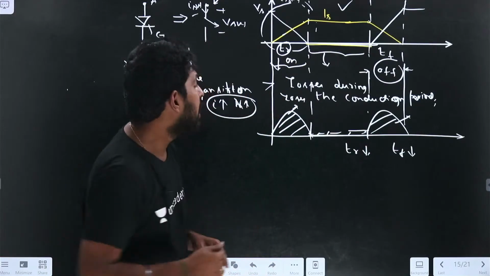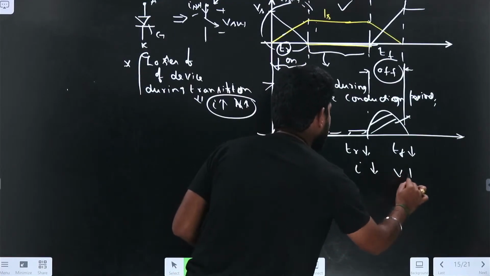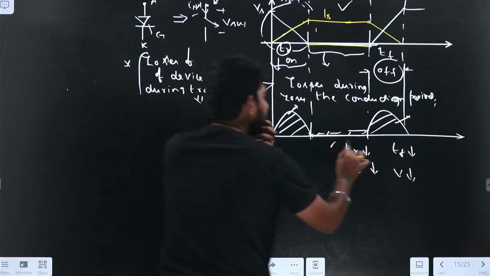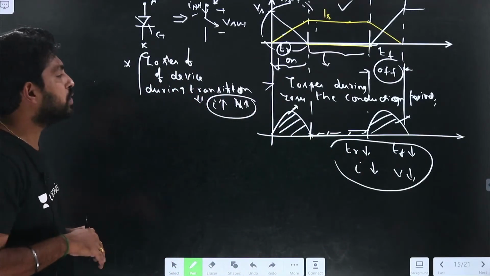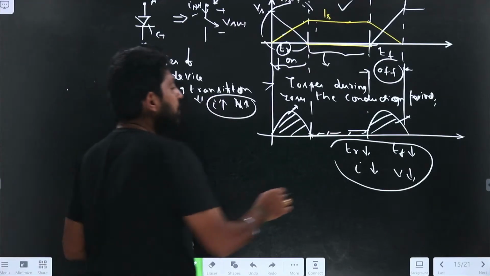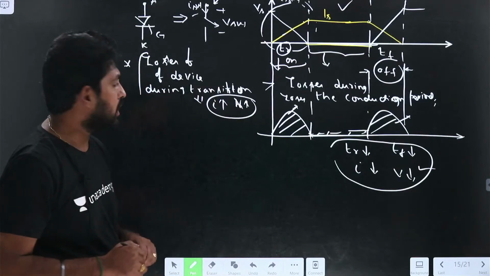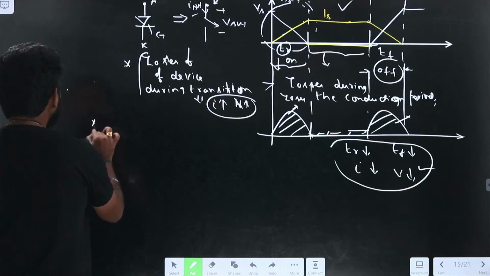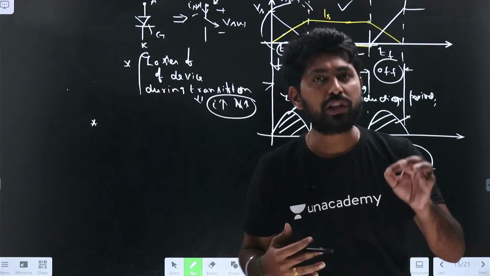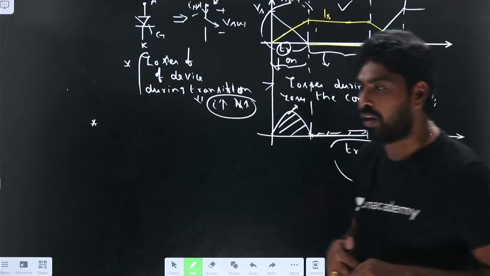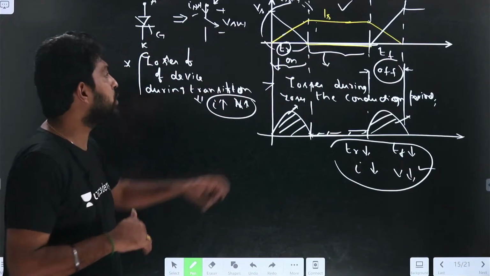We can reduce these, and we can reduce the current and voltage, and thereby reduce the power losses, right? Now, what is the reason we need to reduce the current and voltage? It is to reduce the losses only. So why do we need to reduce the current and voltage during the transition?